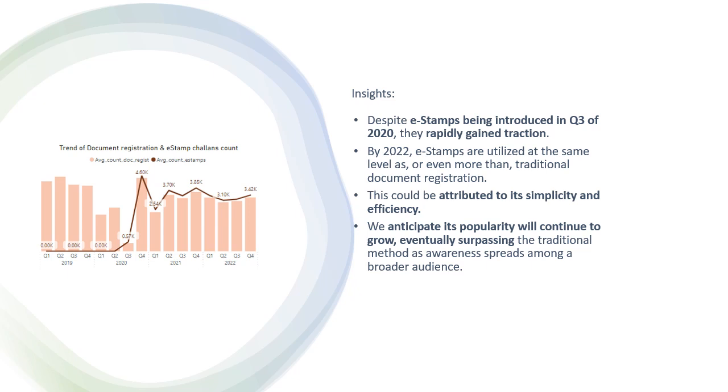We can see that despite e-stamps being introduced in Q3 of 2020, they rapidly gained traction. By 2022, the e-stamps are utilized at the same level or even more than the traditional document registration. This could be attributed to its simplicity and efficiency. We anticipate its popularity will continue to grow and eventually surpass the traditional method as awareness spreads among the broader audience.